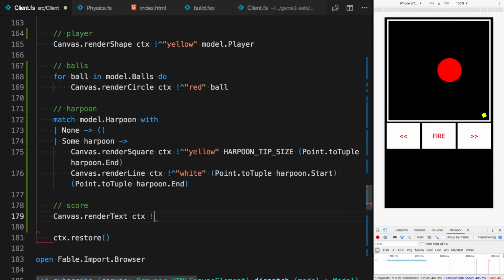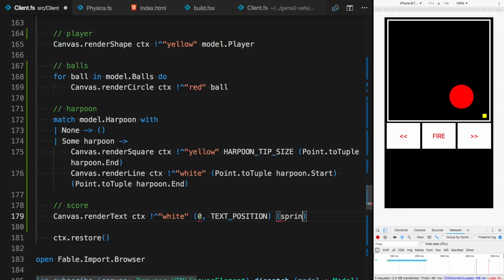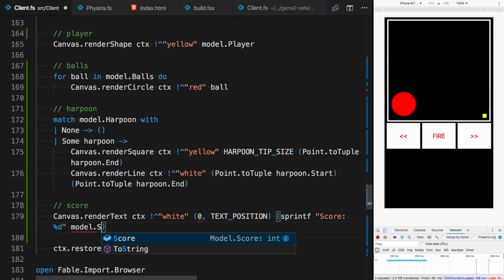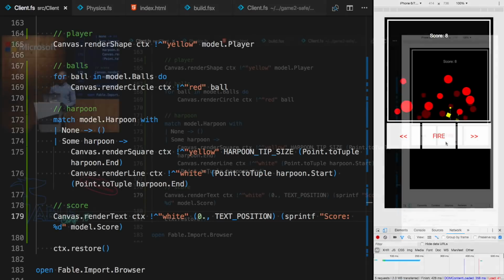Let it be white color, and position will be 0 for X, and text position for Y. And then just the score, model.score. Okay, this is a float. Okay, so we've got the score. When we manage to shoot a ball, it gets increased. So the game is quite fun now.